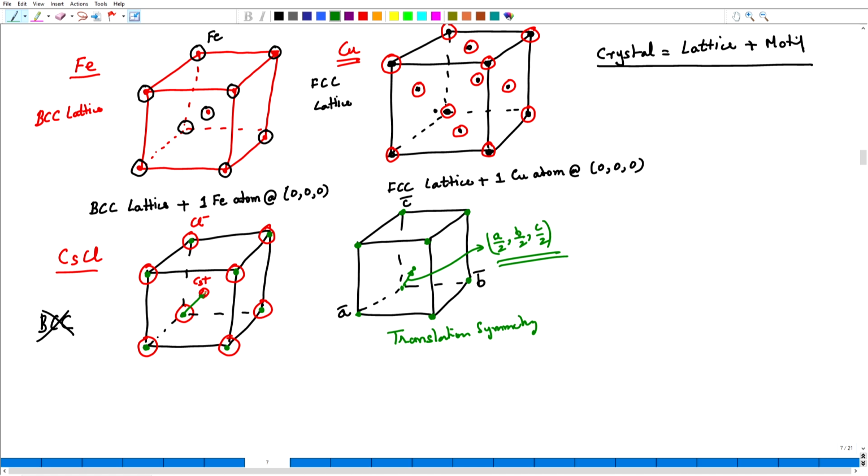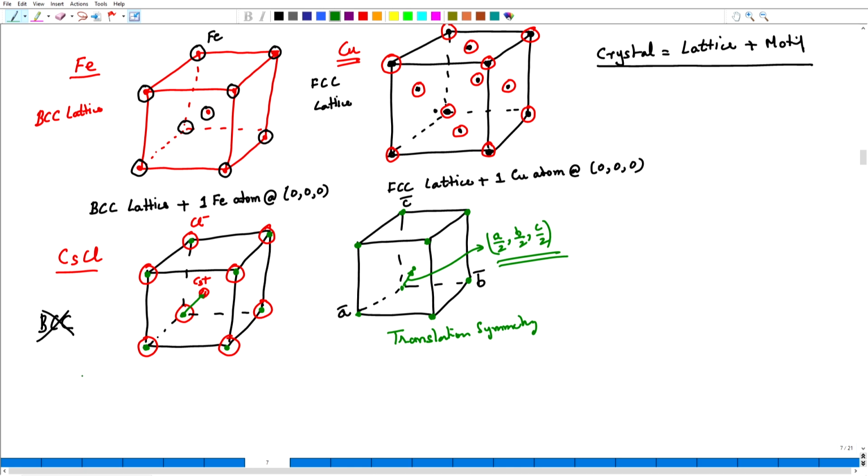If I put a lattice point where the cesium plus ion is, it would be a body centered cubic structure, but then we have seen this violates the translation symmetry, because a chlorine ion is displaced to the position of a cesium plus ion. So, the translation symmetry is not maintained. However, if I take the lattice points only at the corners, it works perfectly fine. So, this actually becomes a simple cubic structure.